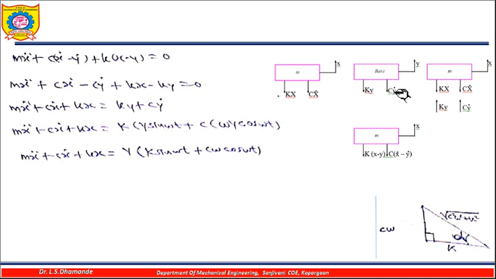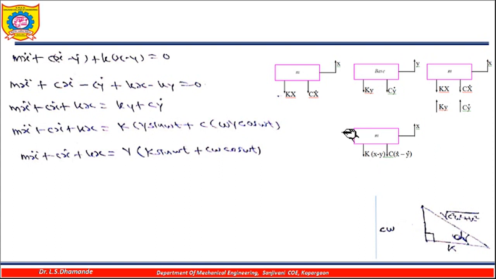And also we consider that there is a displacement y because of the base, so because of that there are also some forces, k into y and c into y dot. So in total, when we consider both these forces over that mass m, this is the free body diagram of that particular mass. So k into x minus y and c into x dot minus y dot, that is the damping force and spring force, as we have seen in the previous slide also.